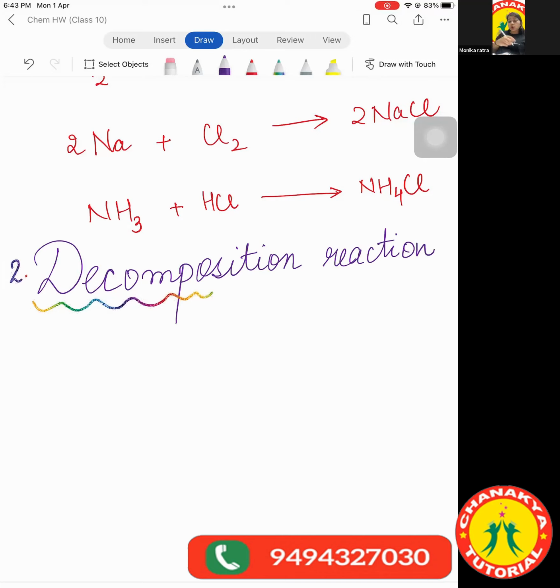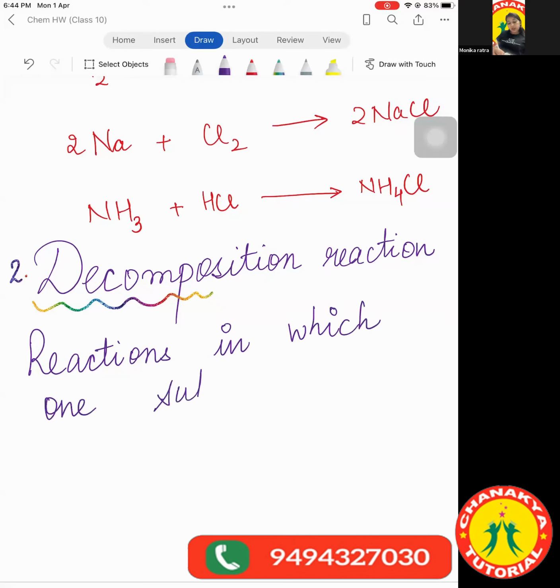In this reaction, what happens is, these are those reactions in which one substance breaks down, or I'll use the word decompose only.